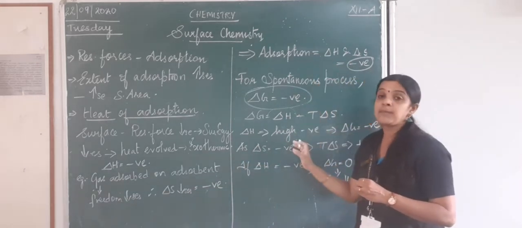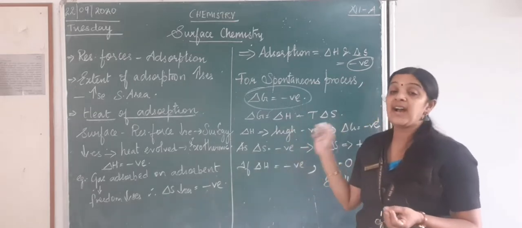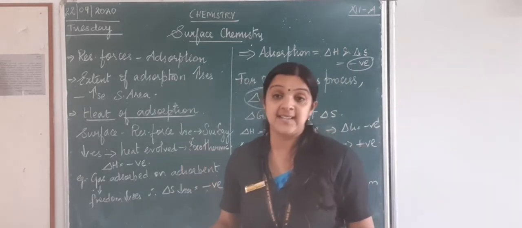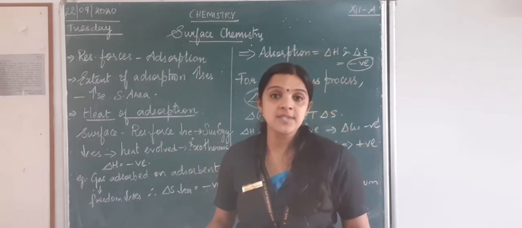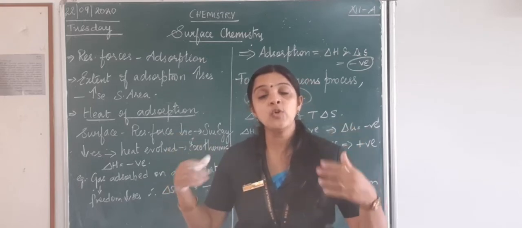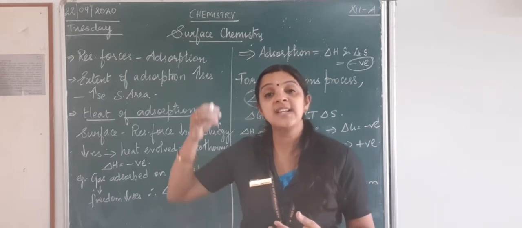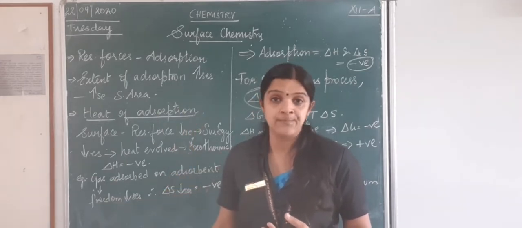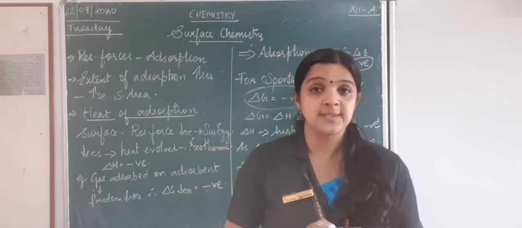So according to thermodynamics, for the reaction to be spontaneous, we require a high negative value of del H. But actually the negative value comes down. As long as the adsorption process is taking place, more and more heat will be evolved. So what will naturally happen? Del G will get a less negative value, right? So this is what is called the adsorption process.